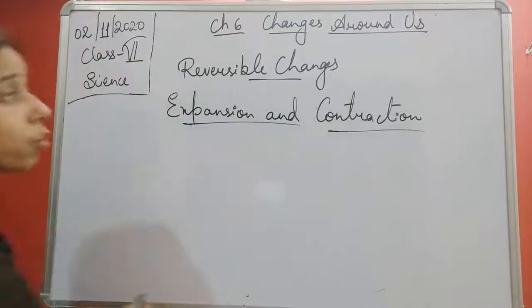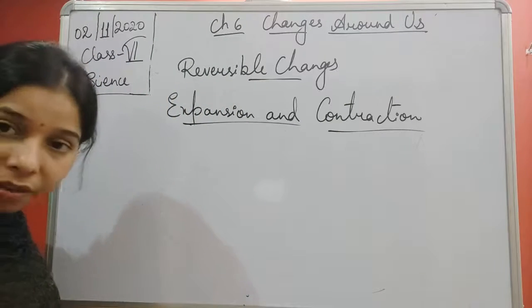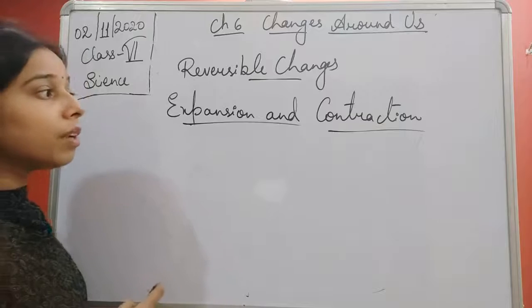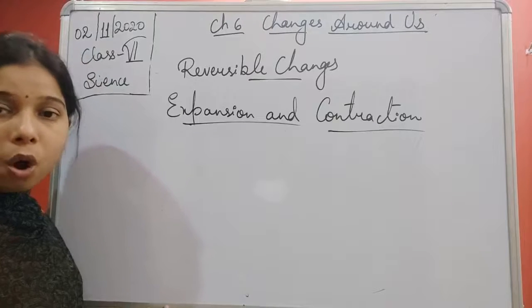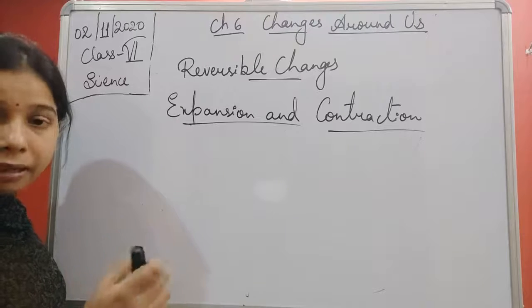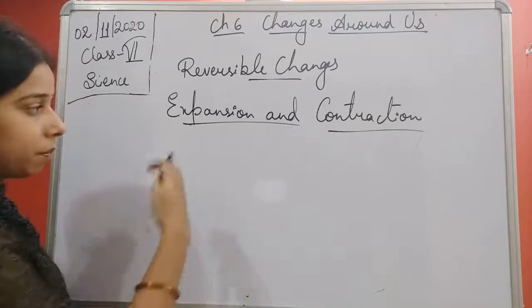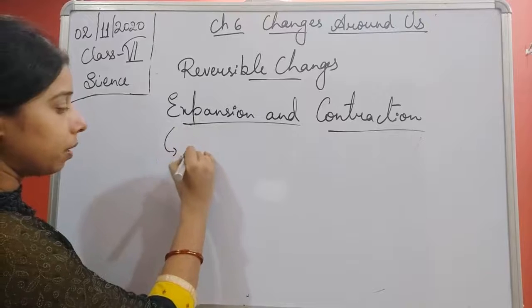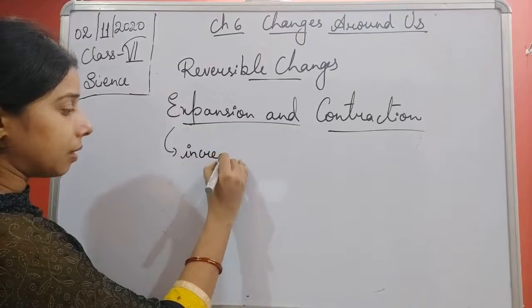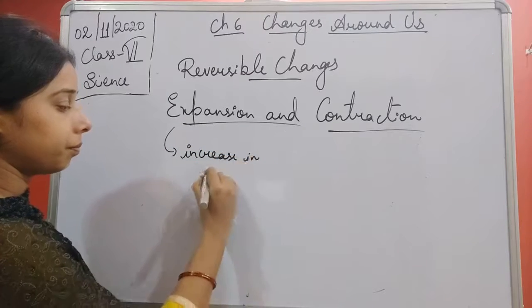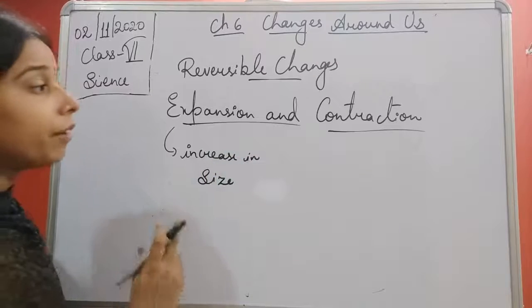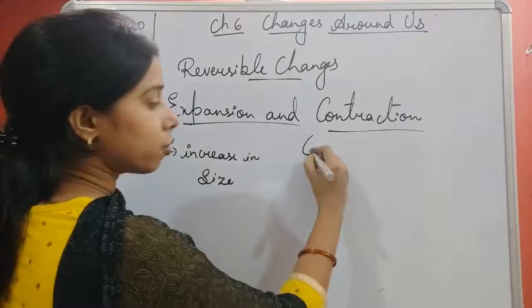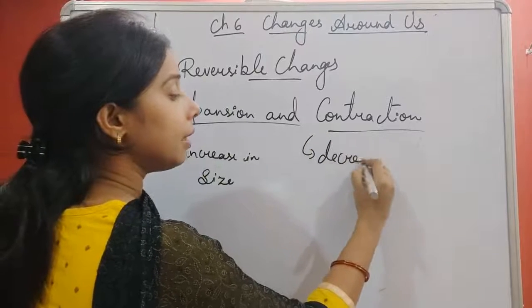This is also included in our reversible changes. If we apply heat to any object, it will expand. What is the meaning of expansion here? Expansion means increase in size. When we talk about contraction, students, that is decrease in size.